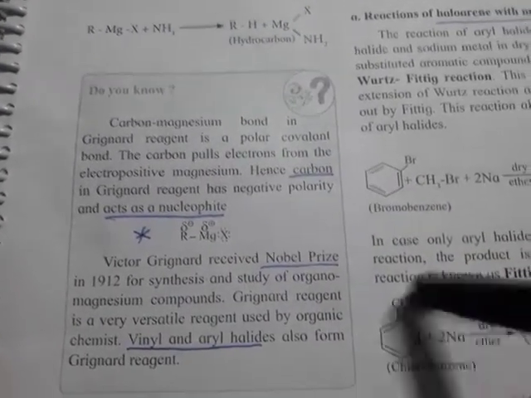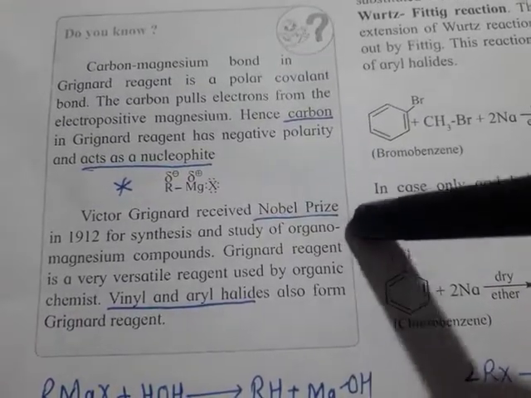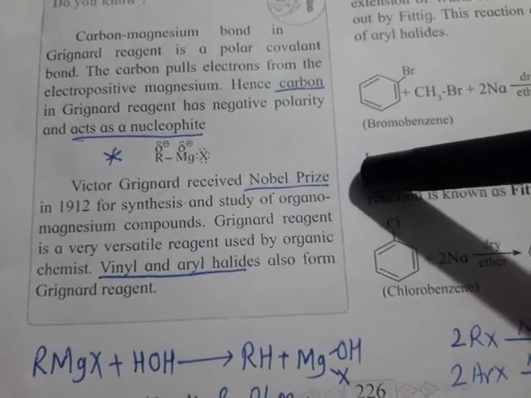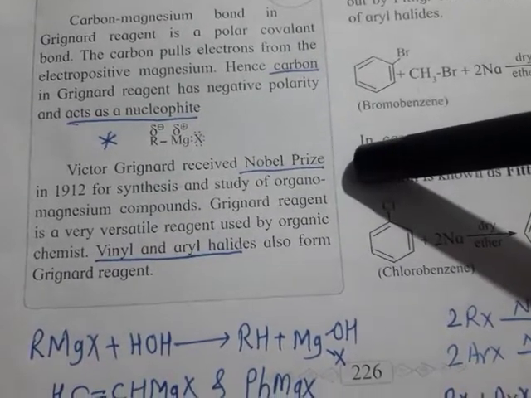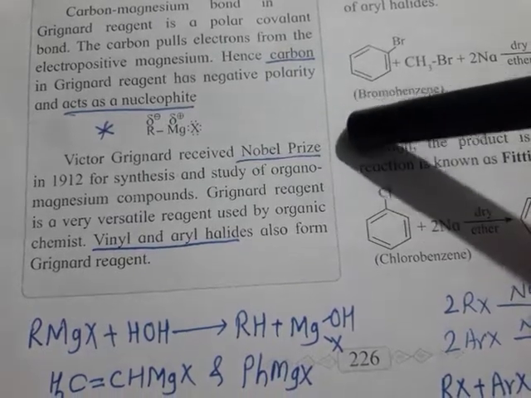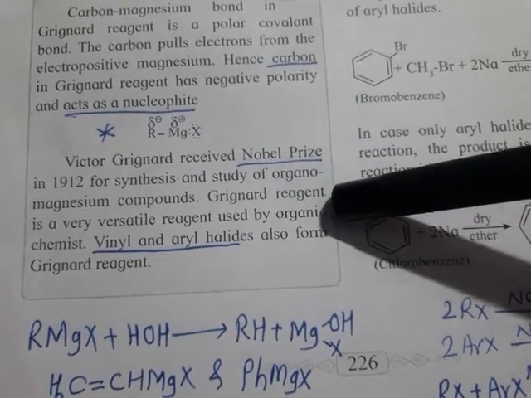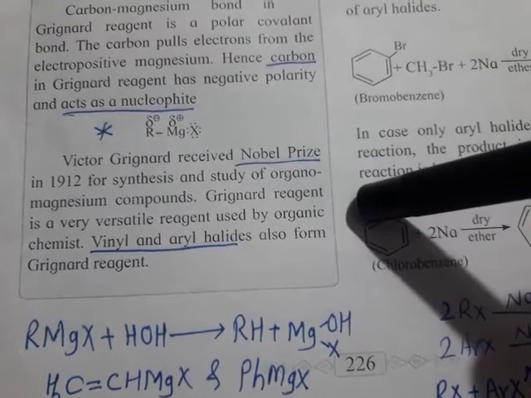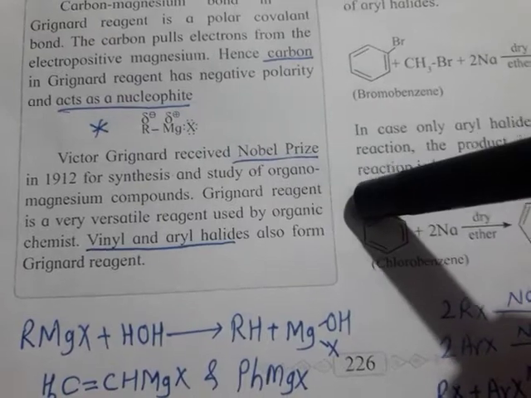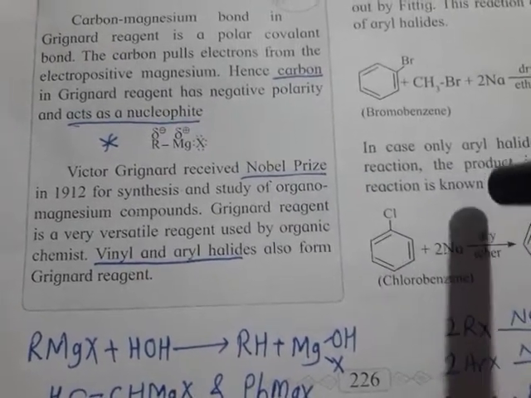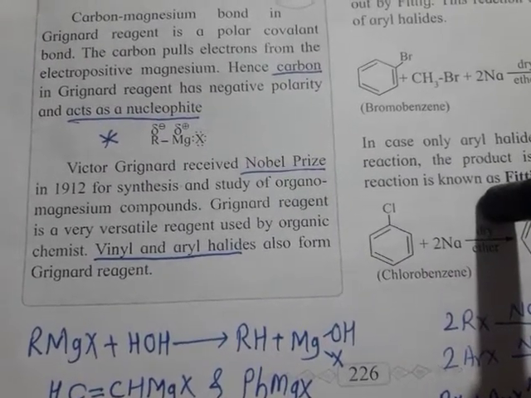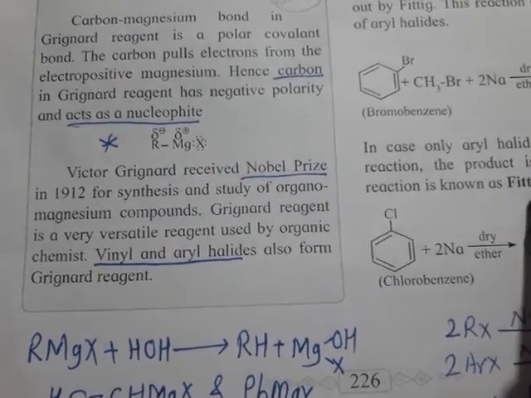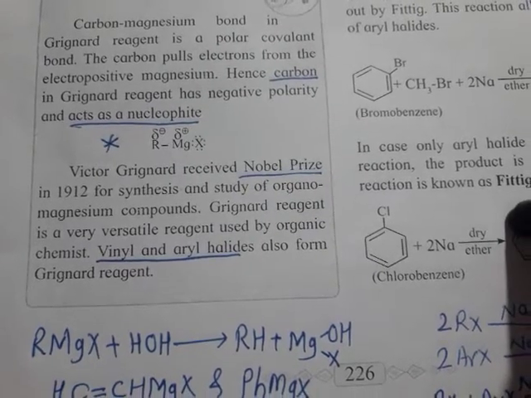You all know this fact that Grignard's reagent is named so because it was discovered by scientist Victor Grignard. I told you that this scientist won Nobel Prize for the discovery of this reagent. It is a very versatile reagent. It's a very important organic reagent. With the help of Grignard's reagent, we can prepare many different substances. In our basic reactions, we studied all reactions of Grignard's reagent. So with the help of Grignard's reagent, we can prepare primary alcohol, secondary alcohol, tertiary alcohol, aldehydes, ketones, carboxylic acids, and so many things.